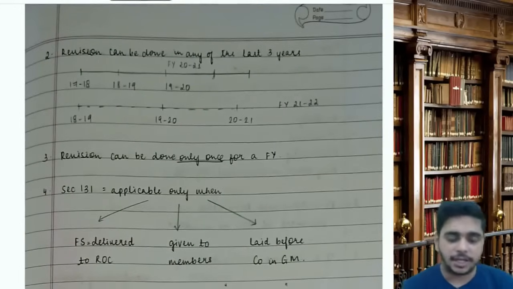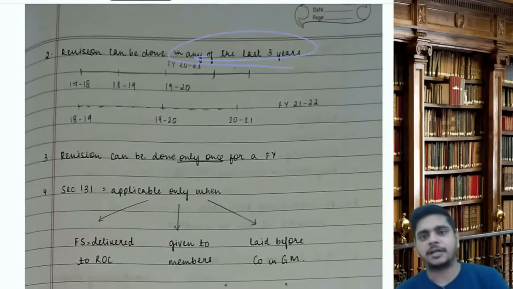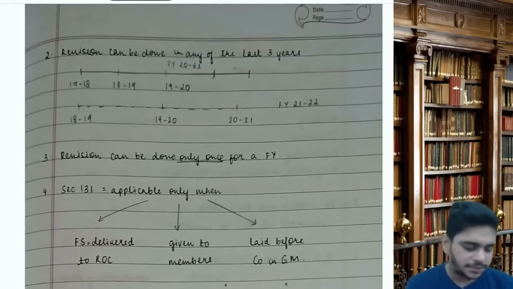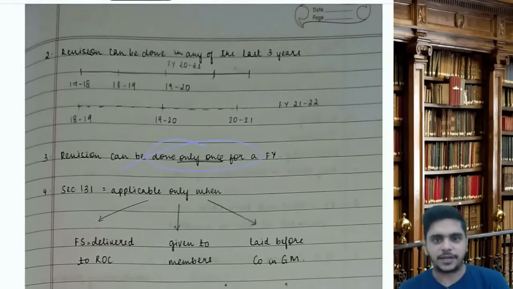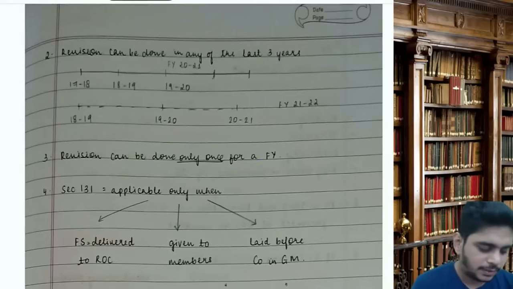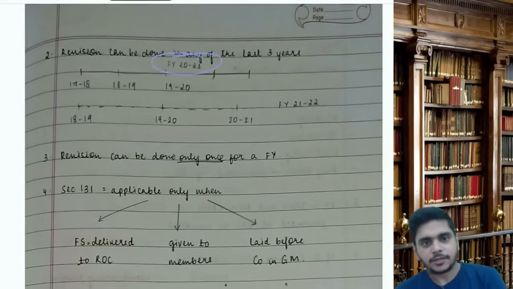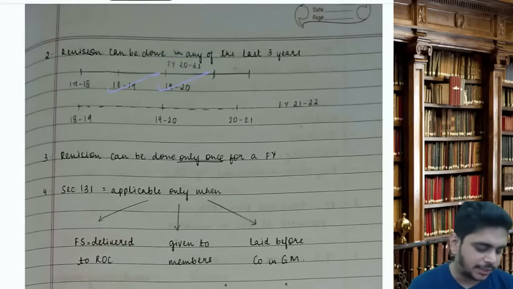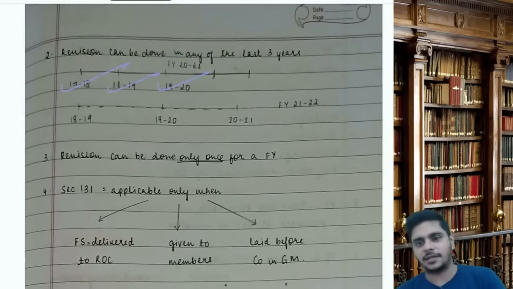Now, revision can be done in any of the last 3 years. Revision can be done only once for a financial year. For example, we are in 2021. So we can revise 1920, 1819, 1718. So we can revise any of the last 3 years, correct?